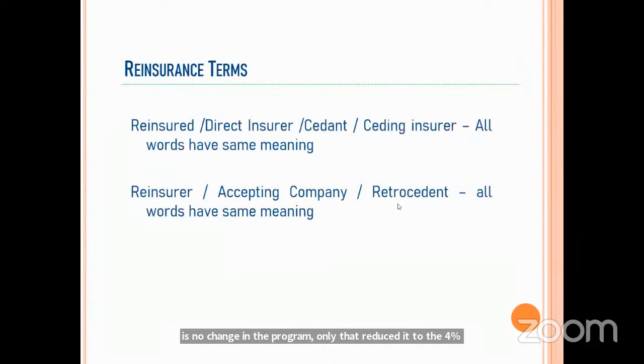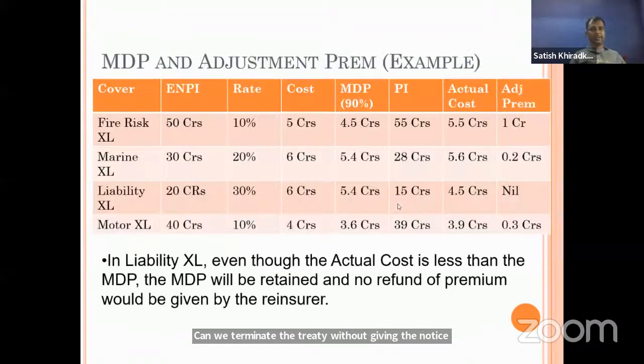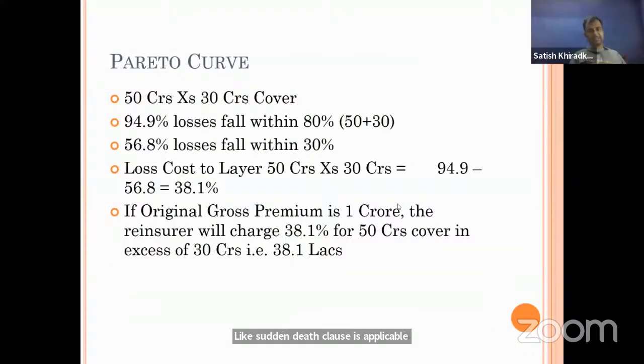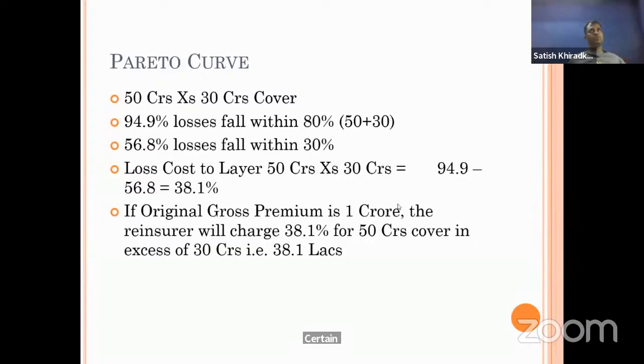Thank you, sir. Sir, if the reinsurer is downgraded, can we terminate the treaty without giving notice? I explained that also. Is the sudden death clause applicable if the reinsurer is downgraded? See, no need of sudden death. In downgrading, as per the downgrading clause only, we can terminate it. That clause itself says that we can terminate or cancel the contract. If both the options come, then your downgrading clause will be the answer.